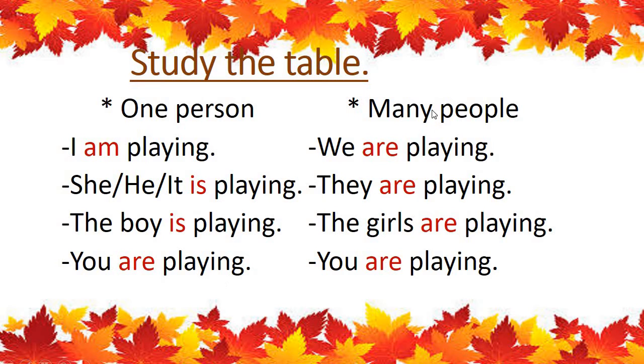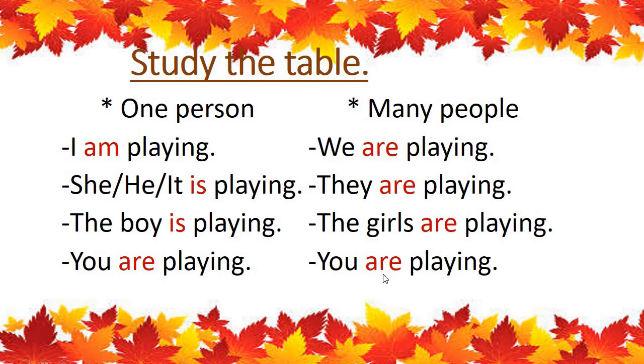Okay? For many people, when there is more than one, we are using are. We are playing. They are playing. The girls are playing.